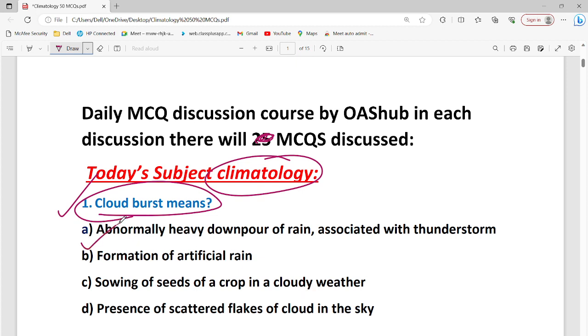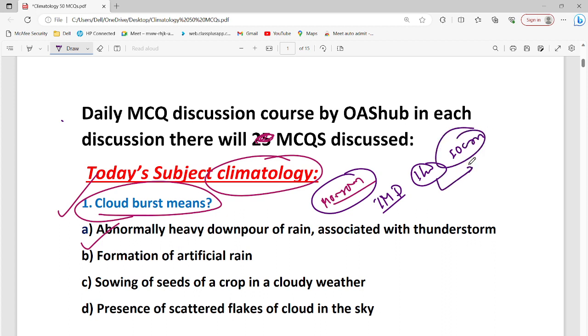So the answer is A. Cloud burst generally happens in the monsoon season in India. Exactly, I'm talking about India. In India, cloud bursts do happen during the monsoon season, with heavy rainfall. According to IMD, the Indian Meteorological Department, if rainfall exceeds more than 10 centimeters within an hour, that would be considered a cloud burst. So cloud burst is a type of rainfall of 100 mm, or 100 millimeters. That would be a cloud burst.